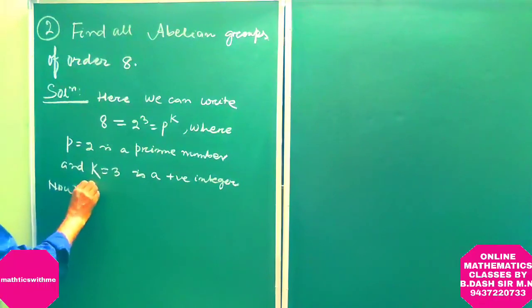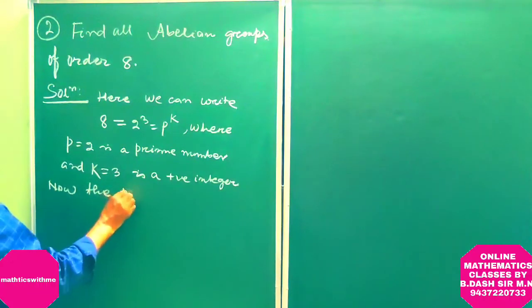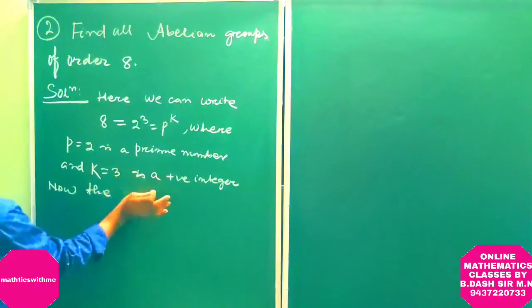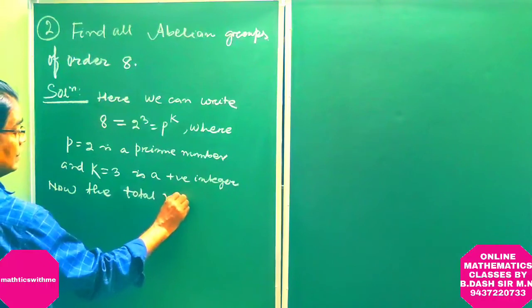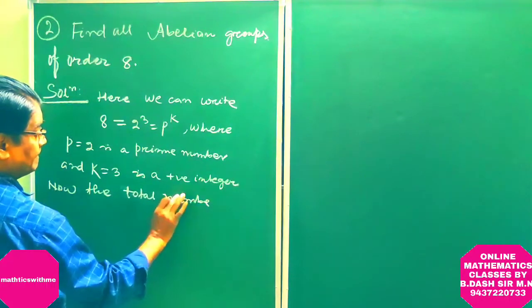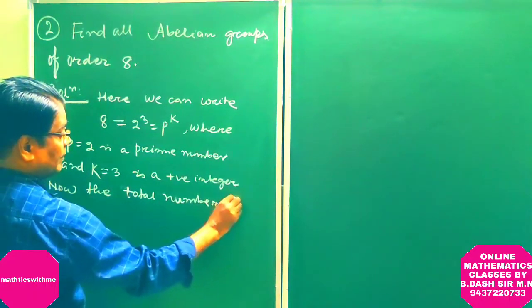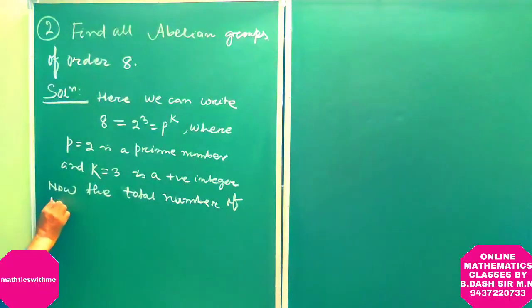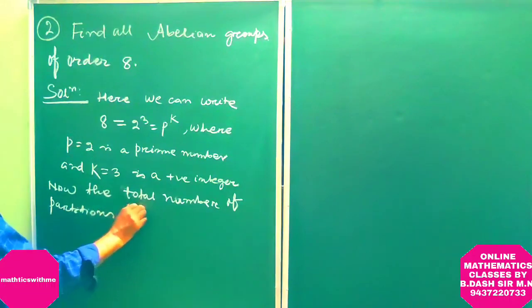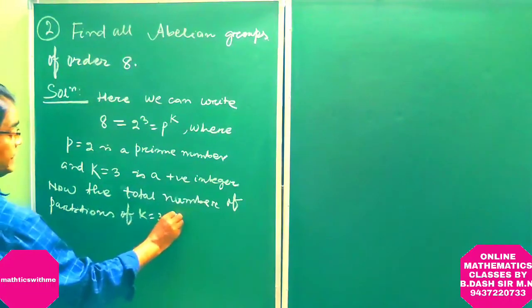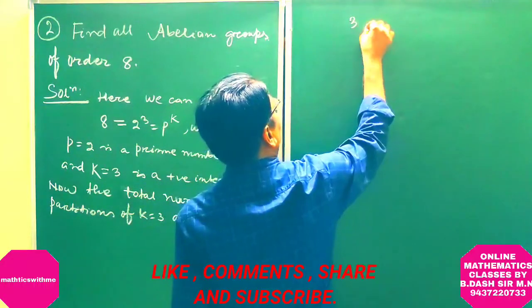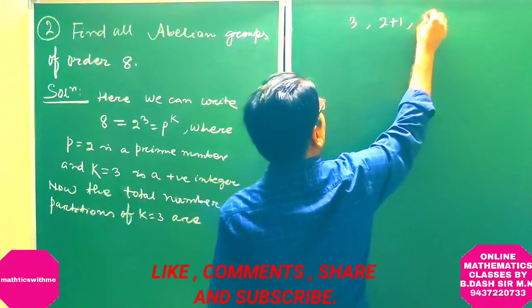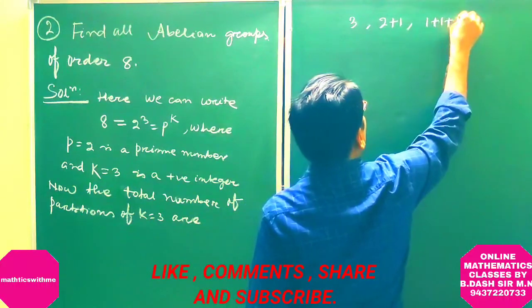Now, the total number of partitions of k equal to 3 are 3, 2 plus 1, and 1 plus 1 plus 1.